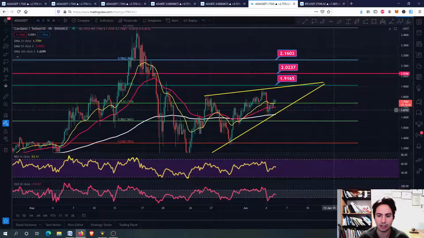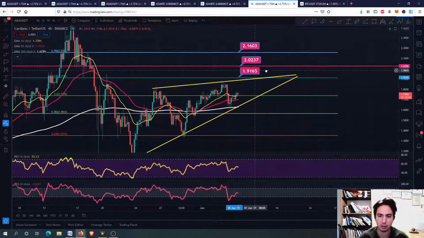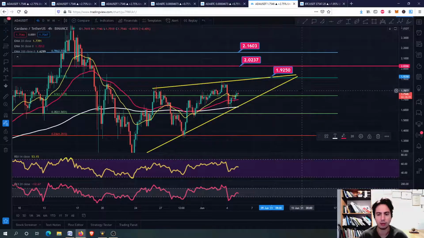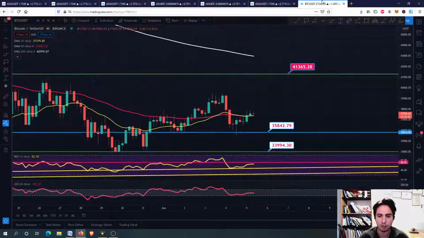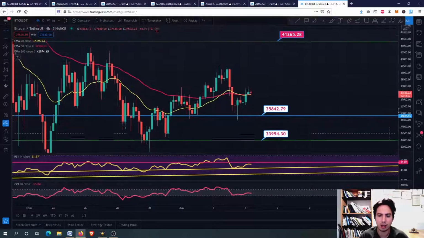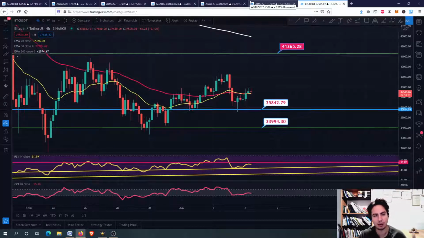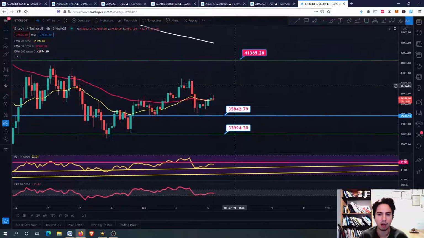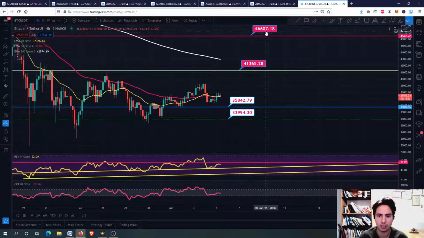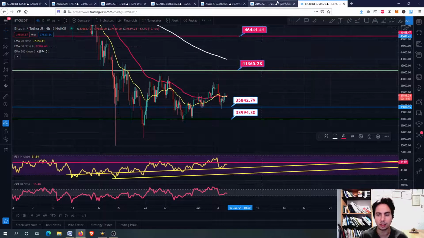So where are we going? You can see that the 1.91, I think we will be approaching these levels soon in the next days. And of course, if Bitcoin continues to have the swing high momentum. But if Bitcoin goes down, then of course it will drag down many other altcoins. So for now, we are cautiously optimistic, guys, because Bitcoin might have the swing high momentum to around 41,000 USDT. But we should be careful because we are in a bearish market. Still, we are in a bearish market.